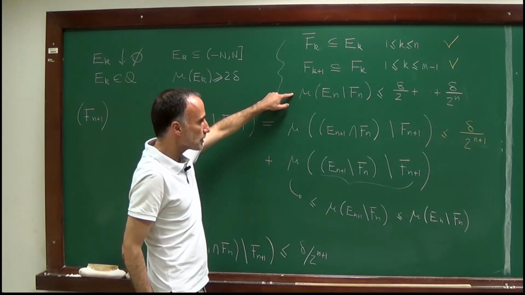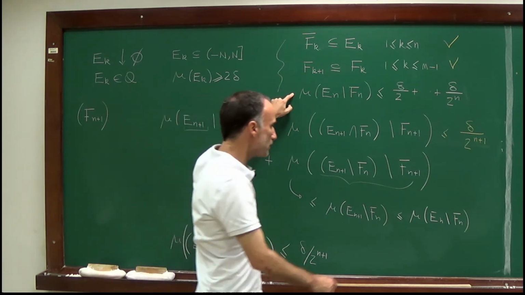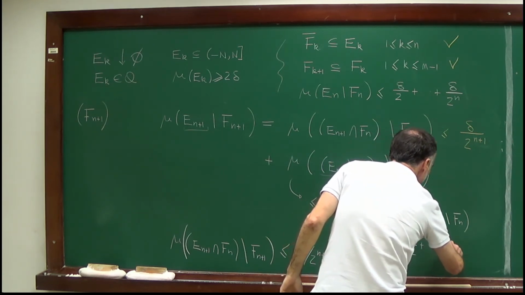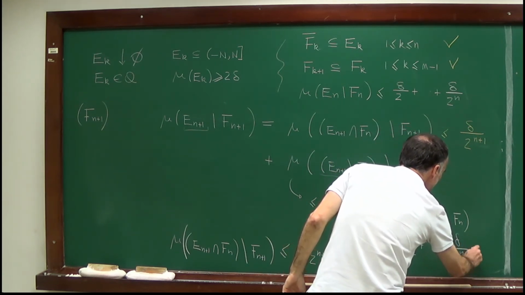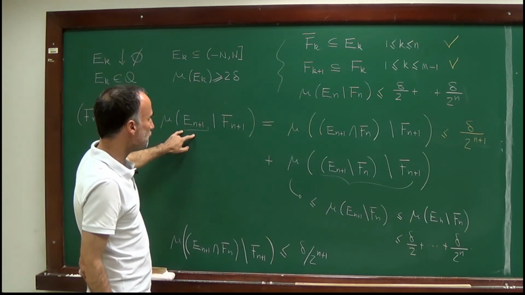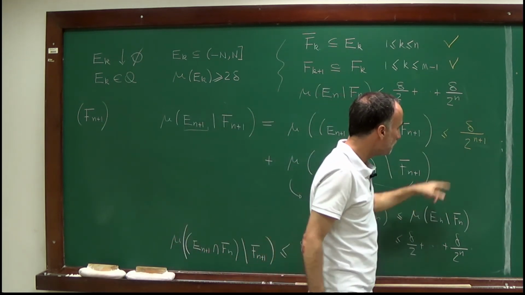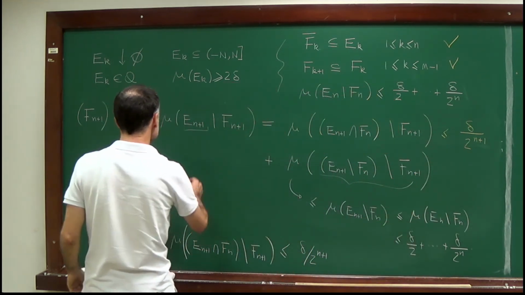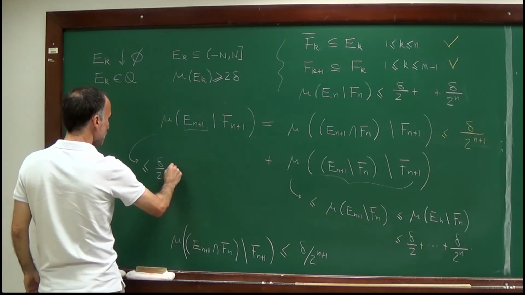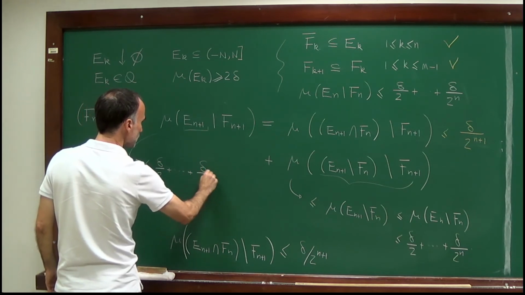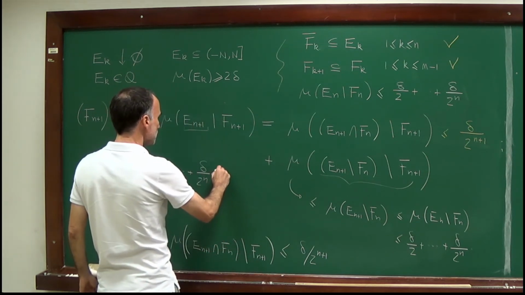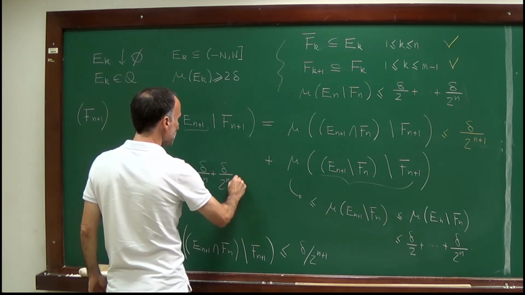And by the induction assumption, this is bounded by delta over 2 plus delta divided by 2^n. Therefore, we just proved that the measure of this set is bounded by delta over 2 plus delta over 2^n, which is the second term, plus the first term, which is delta divided by 2^{n+1}.